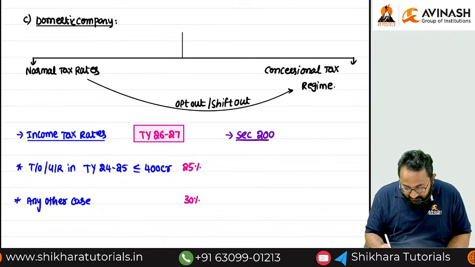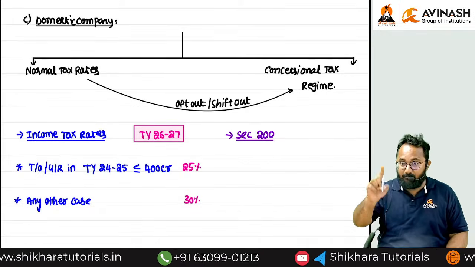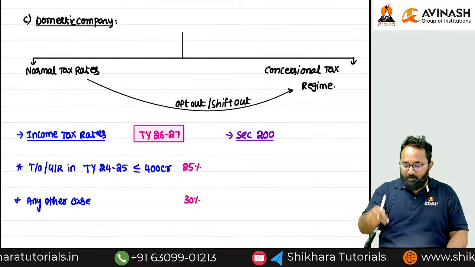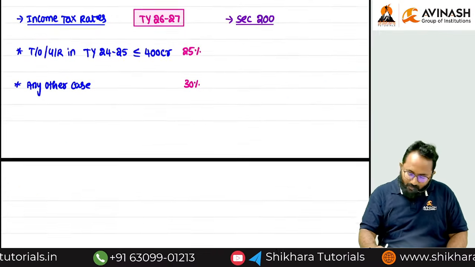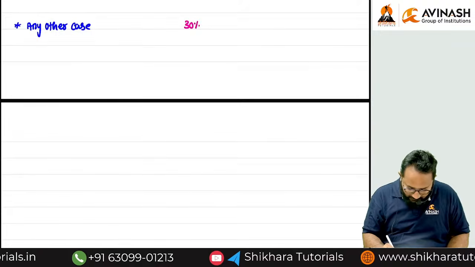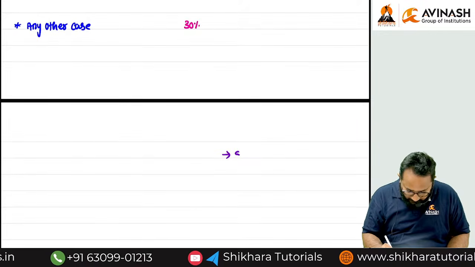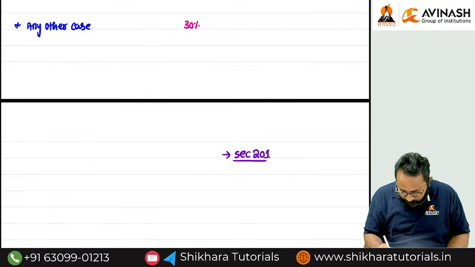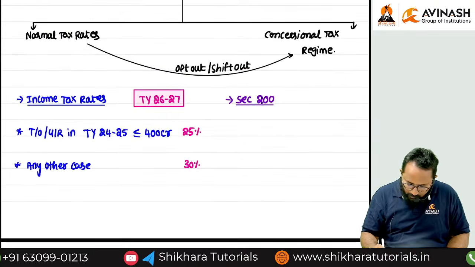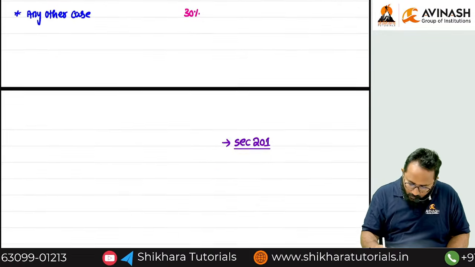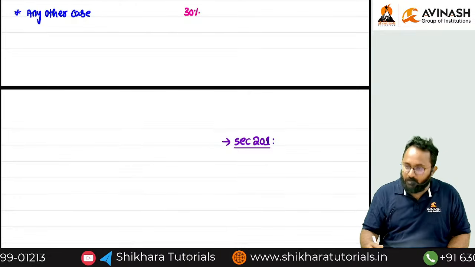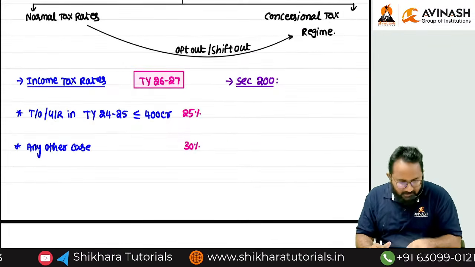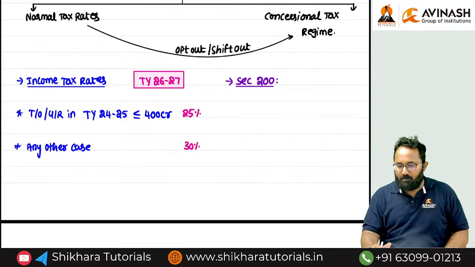Previously the section numbers were 115BA, BAA, BAB. Now that is replaced as what? 200. Next page I will take; section 200 is over. Section what? 201. Section 200 as well as section 201. Are you clear? Okay. First I will tell you 201. Then after I will fill the gap in 200.